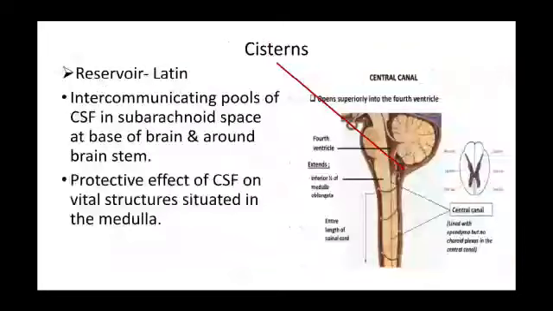Coming to the cisterns, in Latin it means reservoir. They are intercommunicating pools of cerebrospinal fluid in the subarachnoid space at the base of the brain and around the brain stem. Their main action is protection to the vital structures situated in the medulla.